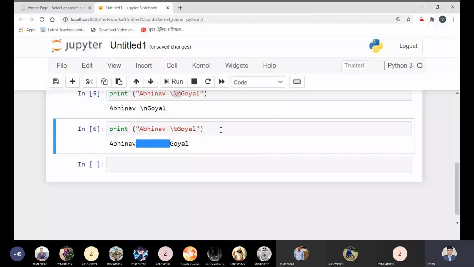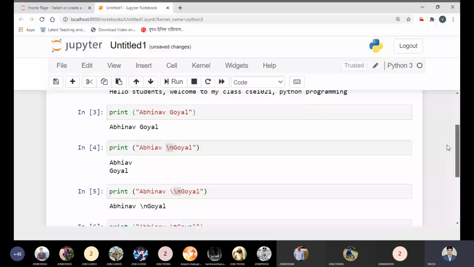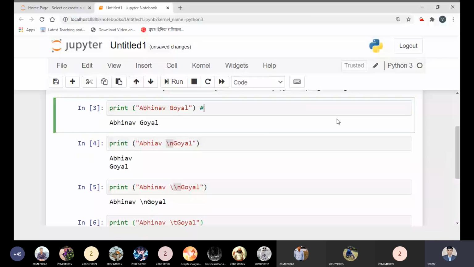Now is it clear to all? One thing I want to tell you here: you can use the hash symbol in Jupyter Notebook to represent your code as a comment.